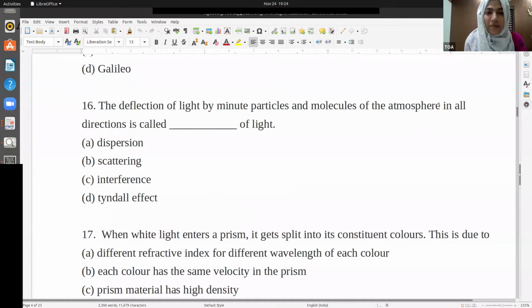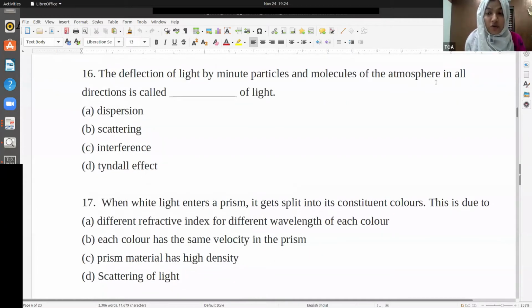The deflection of light by minute particles and the molecules of the atmosphere in all directions is called what? Is it dispersion, scattering, interference, or Tyndall effect? This is a bit confusing. How many of you can answer this correctly? Let me know. Am I audible? Is there any issue? No. Okay. What is the answer? People are telling D is the answer. But it's a confusing question.